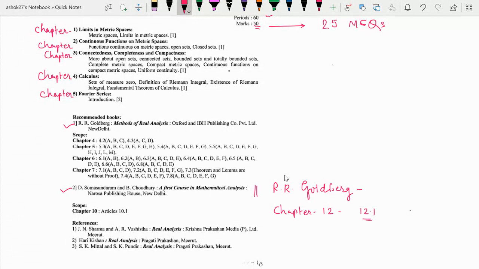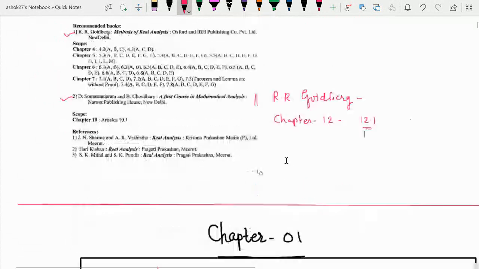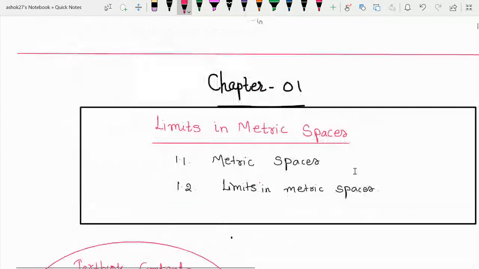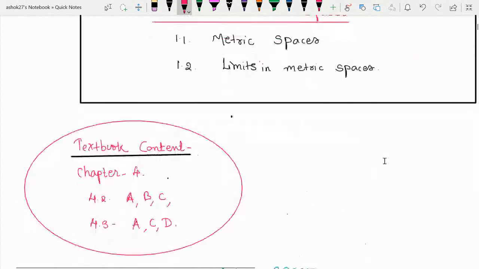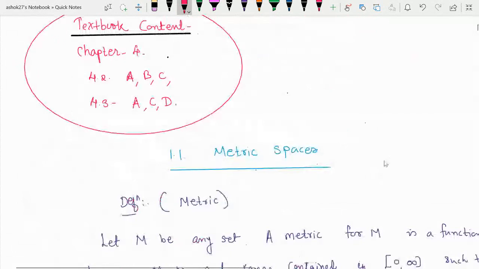So directly we'll start the first chapter, that is limits in metric spaces. In that we'll see metric spaces and limits in metric spaces. There are 2 points in our syllabus. So what is the textbook content? You can refer to chapter number 4 of Methods of Real Analysis by R.R. Goldberg, and in that you'll refer to 4.2. In 4.2, articles A, B, and C will be there, and in 4.3, only articles A, C, and D will be there.